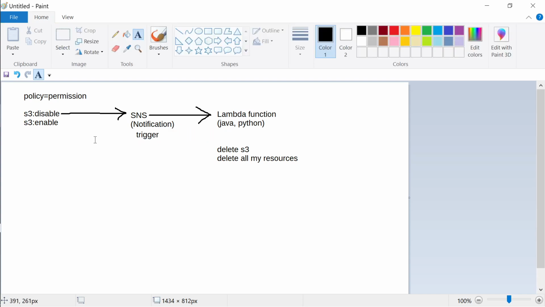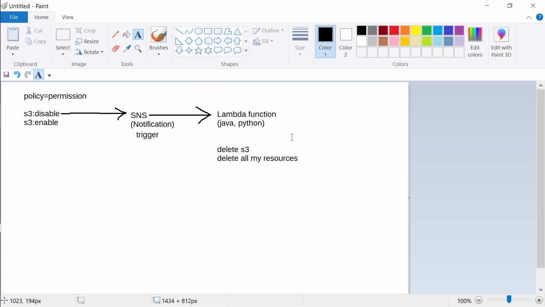And who is sending the notification? S3 is. This policy will disable it, and the moment S3 is disabled, it will immediately send a trigger. So trigger is like switching on something, so that SNS will get the message, okay, S3 is disabled. So you can have different types of messages, right? S3 disabled, S3 enabled, you can have triggers for everything inside AWS. So whenever anything is triggered in AWS, you can take some action.